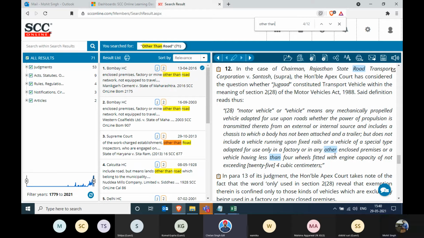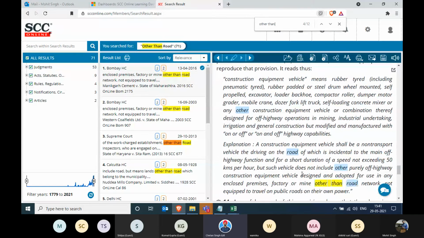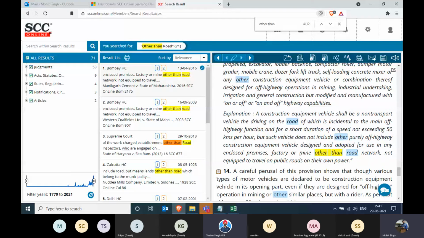So other, there was, what is this? Enclosed premises or vehicle less than 4 wheelers fitted with engine capacity. No, this is not the one. Okay. There was something talking about tractor as well. So is this the one? Other purified hydrogens, factory of mine other than network are not equipped to the tower. No. Just go back.